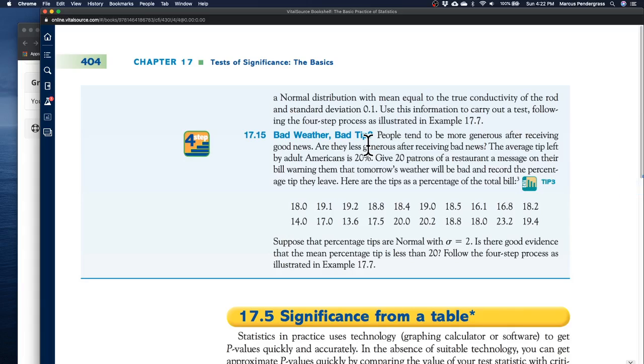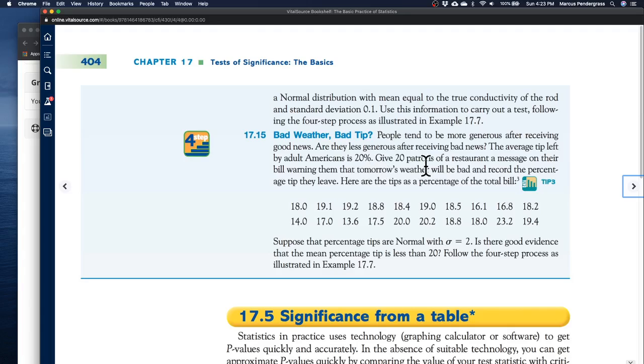They investigated this by looking at the tip amounts left by patrons in a certain restaurant. The average tip left by adult Americans is about 20%. But for these particular 20 patrons, a message was left on their bill warning them that tomorrow's weather would be bad. And so this is the bad news part of the experiment.